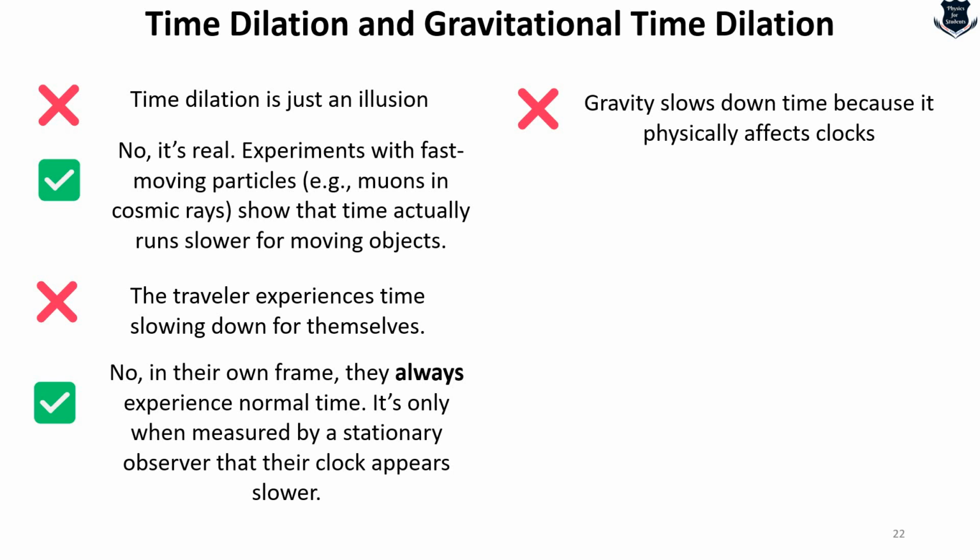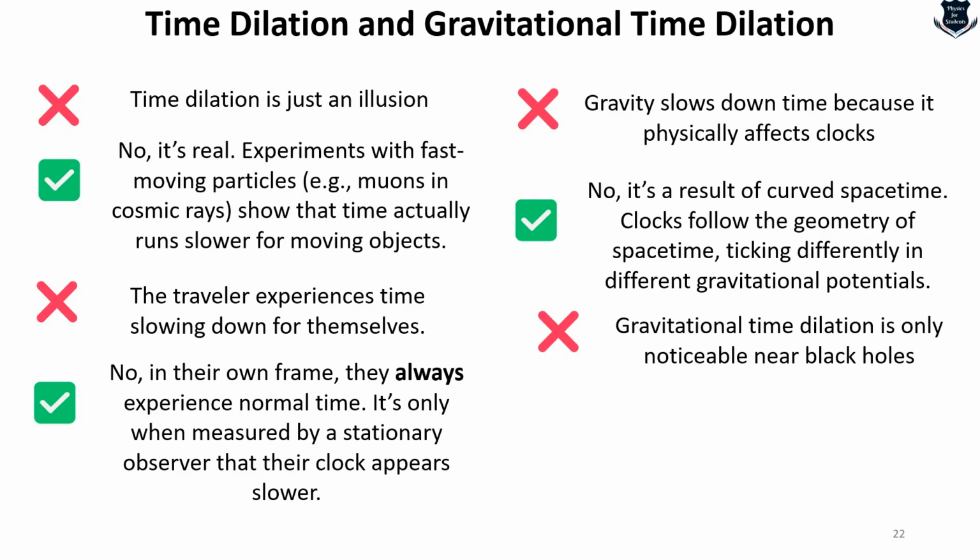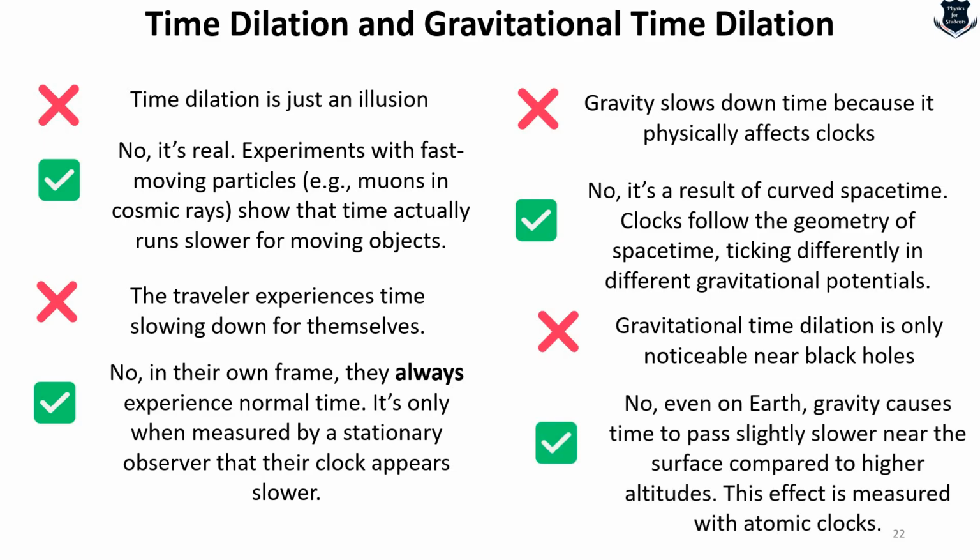There is another misconception which says gravity slows down the clock because it physically affects the clock. No, it is just the result of curved space-time. Clocks follow the geometry which we have just seen. Some people think that gravitational time dilation is only noticeable near black holes. The fact is that no, even on Earth, gravity causes time to pass slightly slower near the surface compared to higher up. We cannot see this in daily life because we would need extreme conditions. So the effect is actually measured with precise atomic clocks.